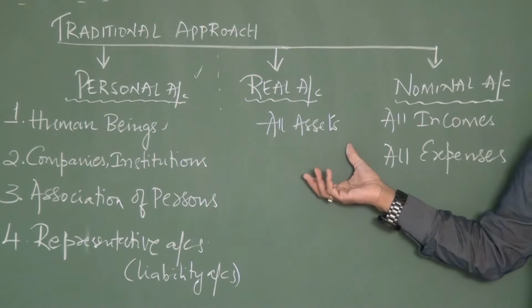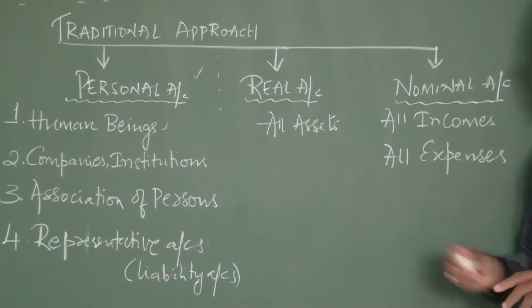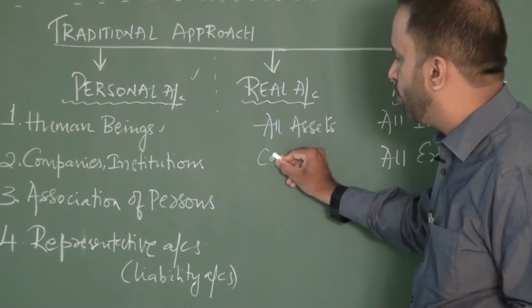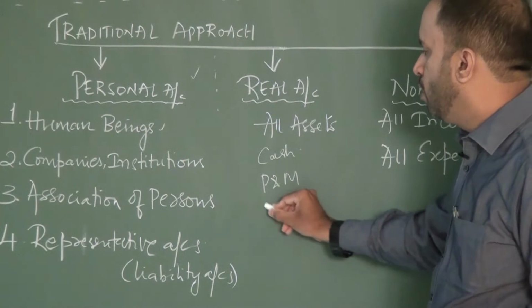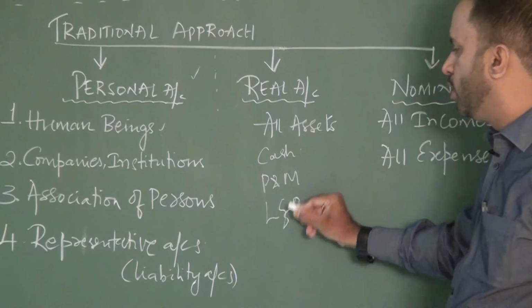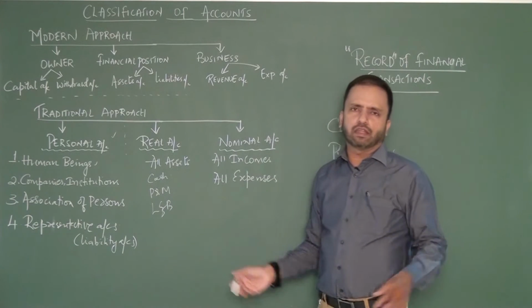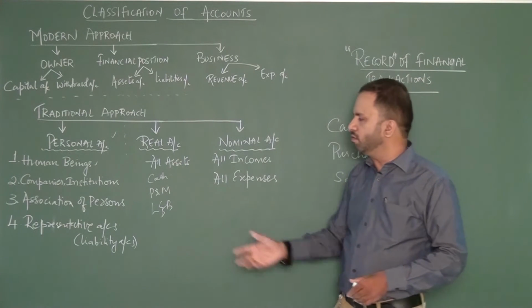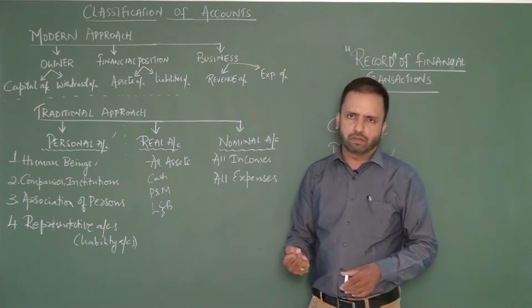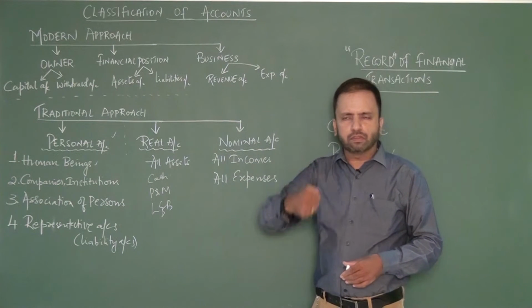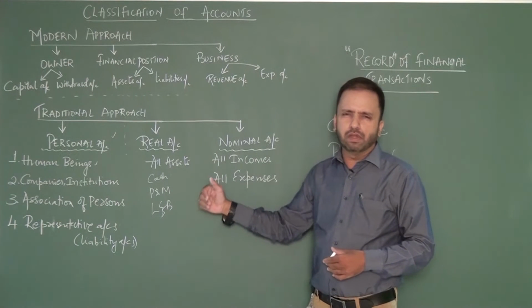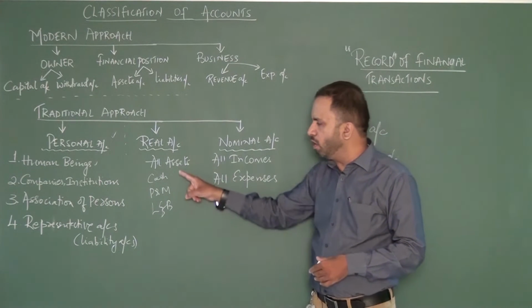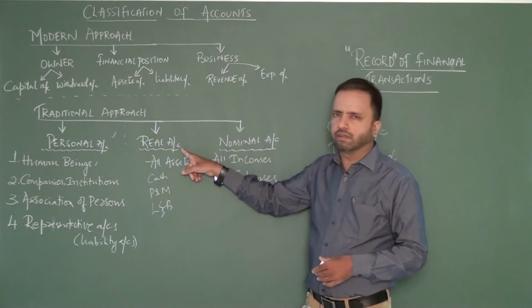Real account is about all the assets in the business, right? When I say assets, for example, let us say we have cash, or something like plant and machinery, or land and building. All this comes under the category we call assets. These are the things which are owned by the business, which have a value, which help in the smooth functioning of a business. So plant, machinery, land, building, furniture, motor vehicles, all these are assets, and all assets come under the real account category.